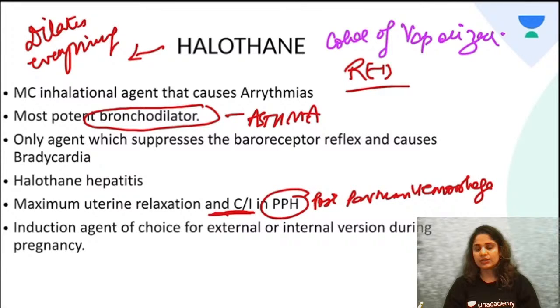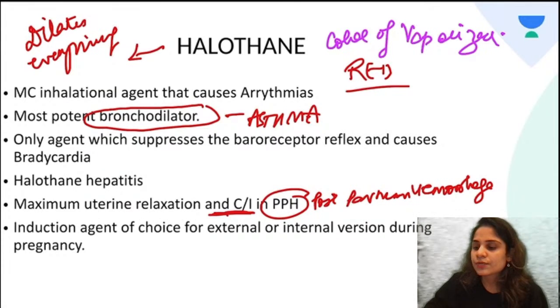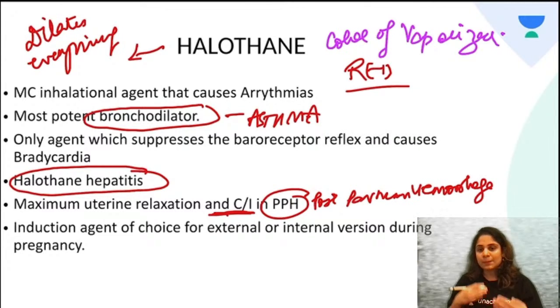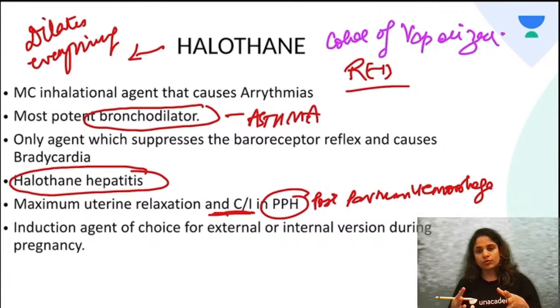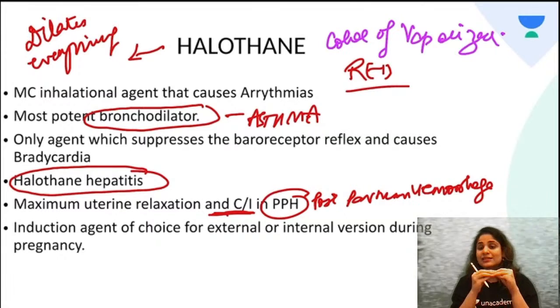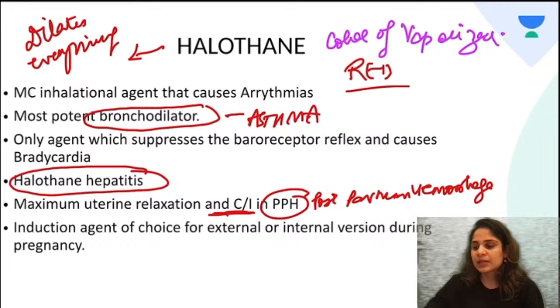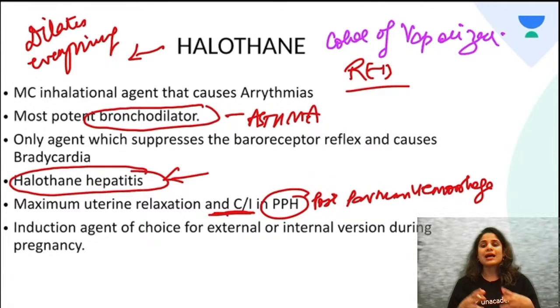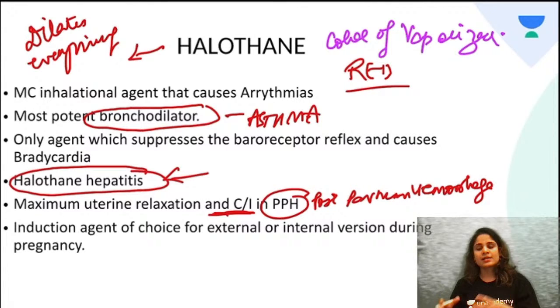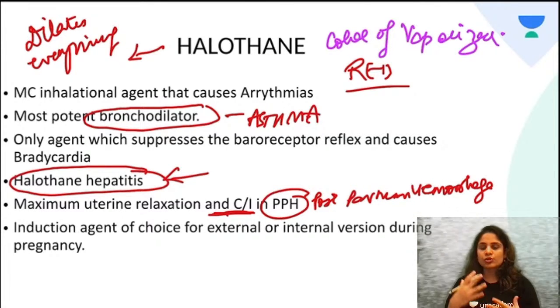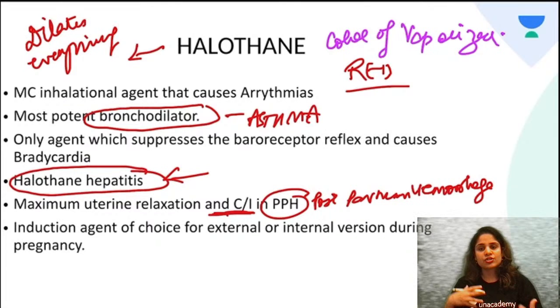Now, what are the other cases in which halothane is contraindicated? The first one that we have is if a patient has any kind of liver condition. On repeated exposure to halothane, it is seen that there is an immune mediated reaction. There is an antigen and antibody reaction in the liver and destruction of the normal liver architecture, causing something called halothane hepatitis. This halothane hepatitis is usually seen in obese middle-aged females. On repeated exposure, they give a history of repeated surgeries and repeated exposure to halothane.